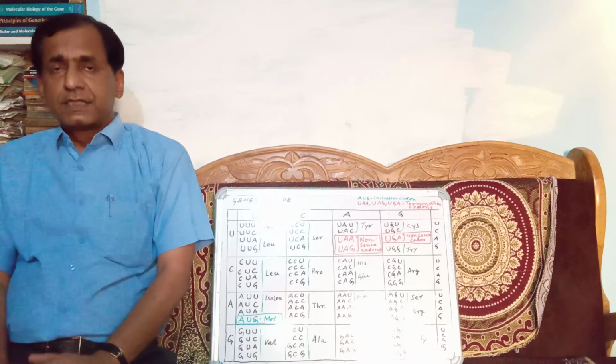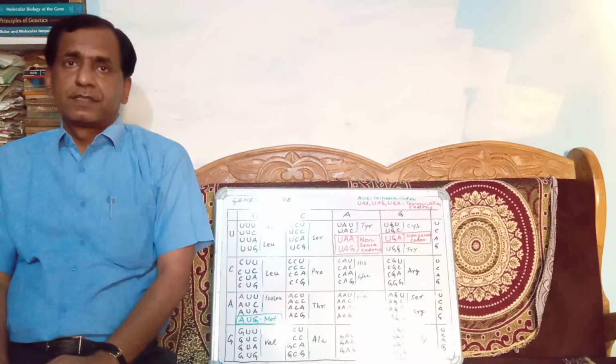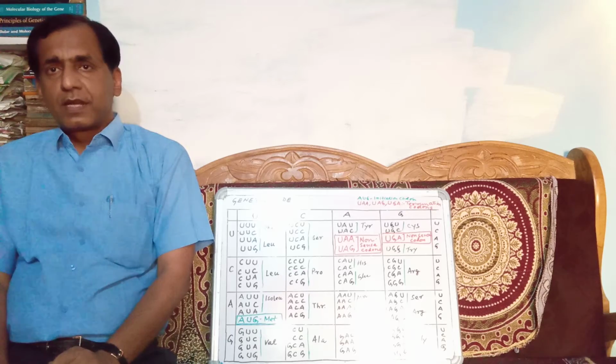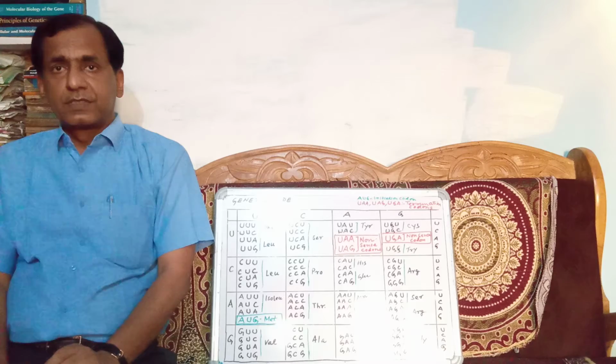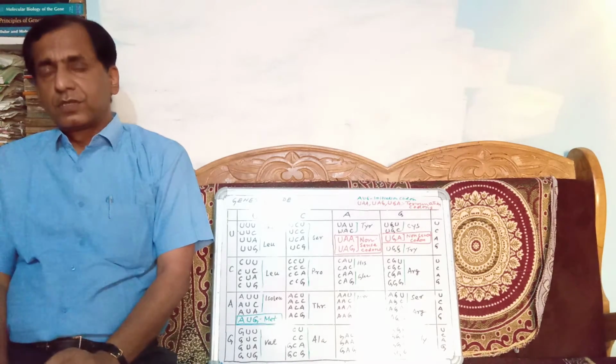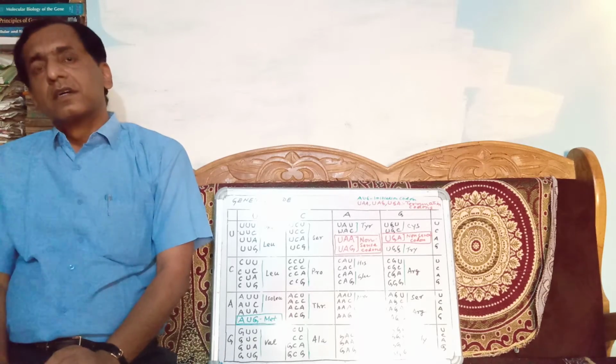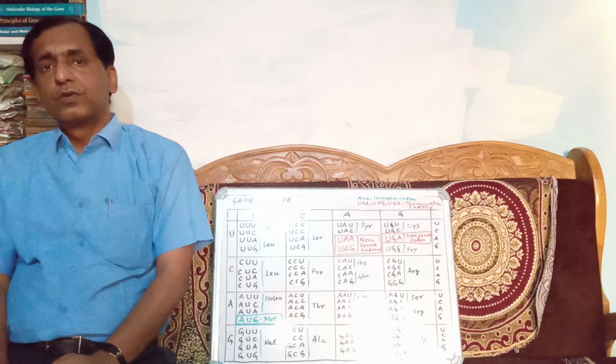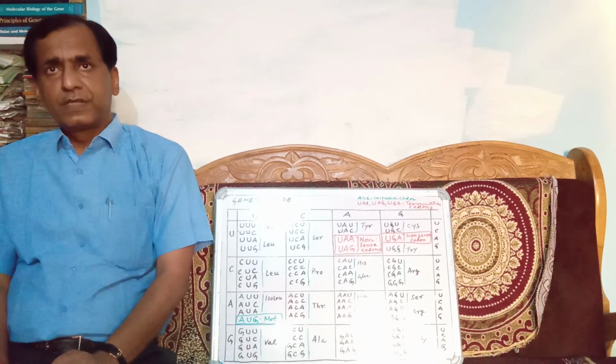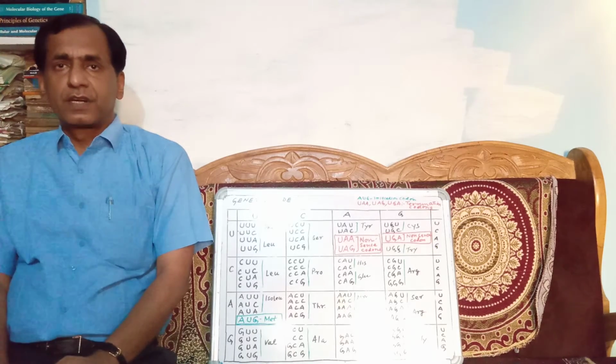The other property of genetic code includes the degeneracy of genetic code, which means that for a particular amino acid, more than one codon is present, with the exception of methionine and tryptophan, for which only one codon is present. For the rest 18 amino acids, there are more than one codons for coding them. This is called the degeneracy of genetic code, which can also be described as multiple system of genetic coding.